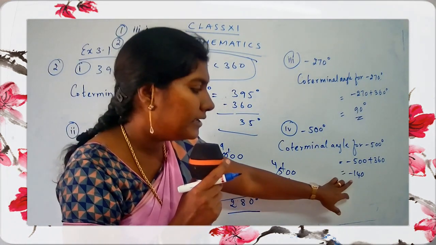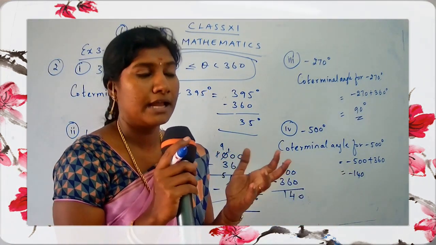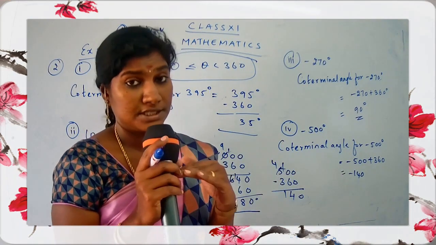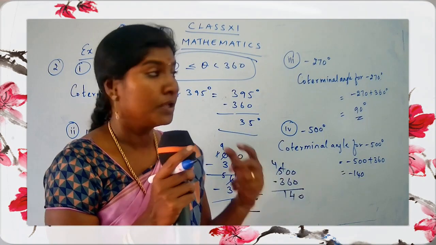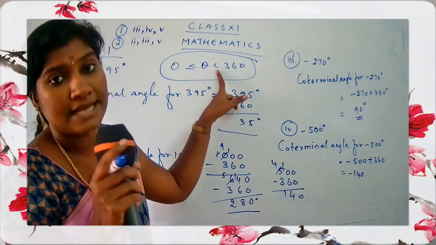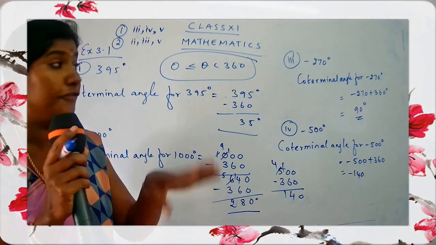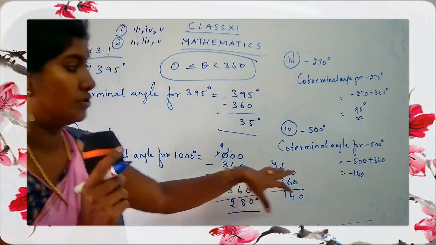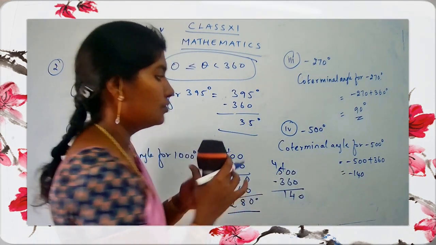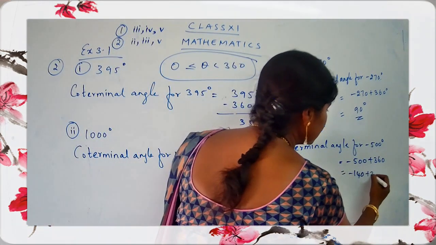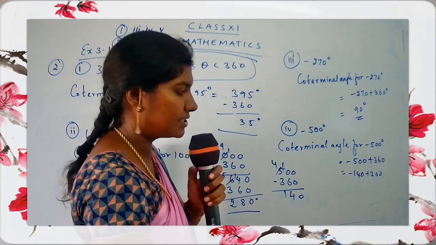Why am I adding 360 here? You may say, okay, the number is 140, that means we have an angle between 0 to 360 degrees. You may have that thinking. But just see the sign, children, it's minus. We don't want a minus sign over here. We just want a positive angle from 0 to 360. So this number is not allowed for a coterminal angle. So you have to again add 360. When you add this again by 360, what do you get now?